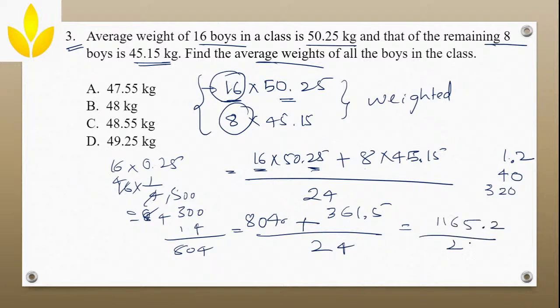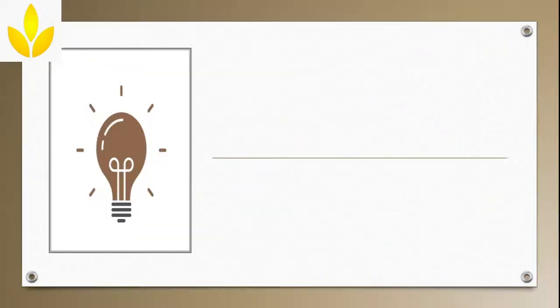So this will become 1165.2 divided by 24. When you divide it by 24, it comes around 48.55 kg. Clear? So the answer is option C. So well guys, I hope you understand this. Okay, now the next question.